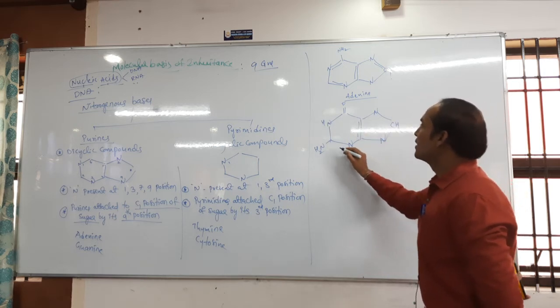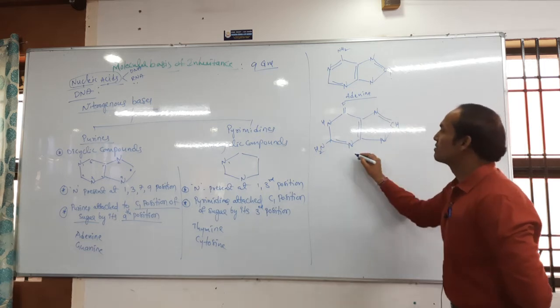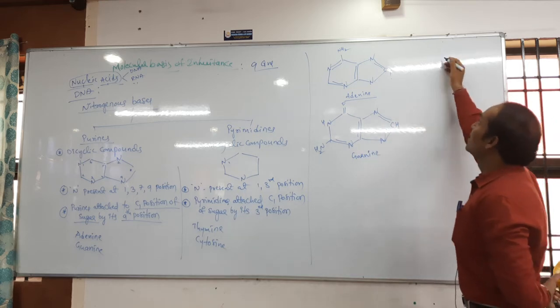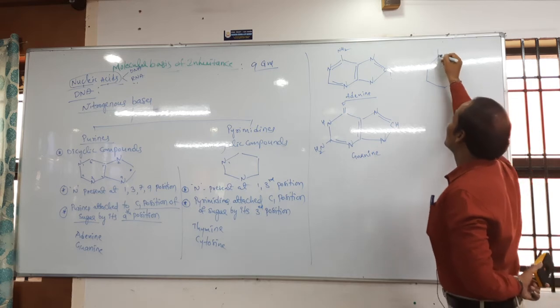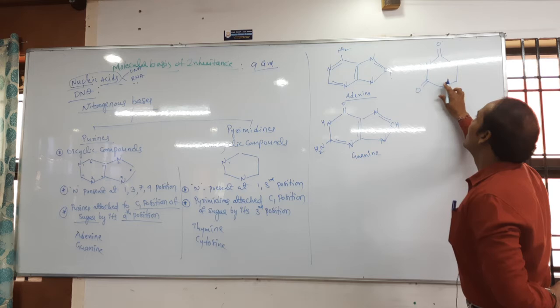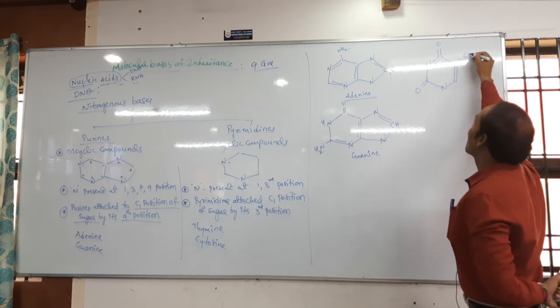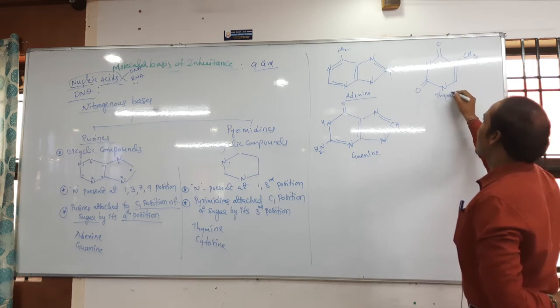This is called guanine. Both are called purines. Again, next the pyrimidines. In pyrimidines, now I am writing about thymine. This is about thymine.